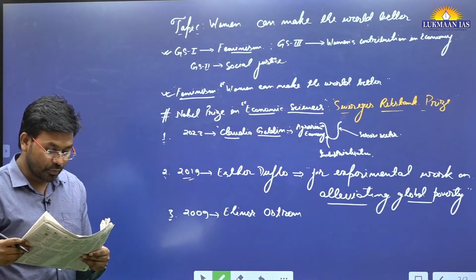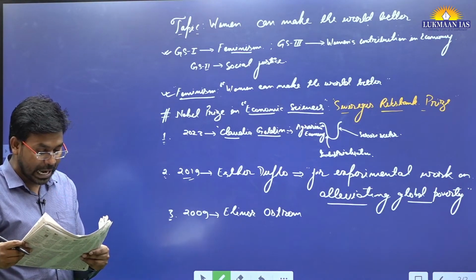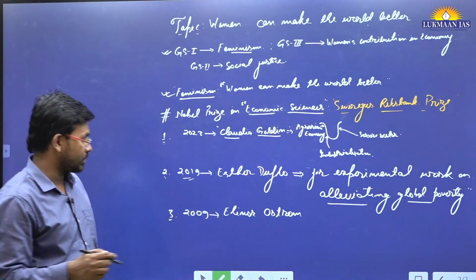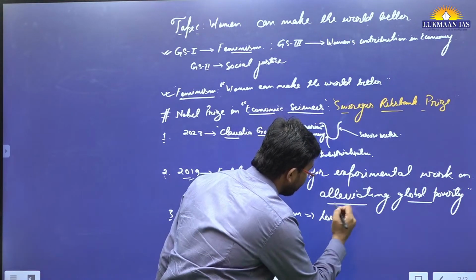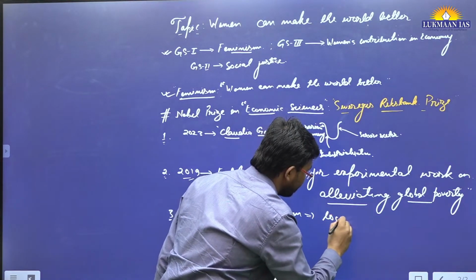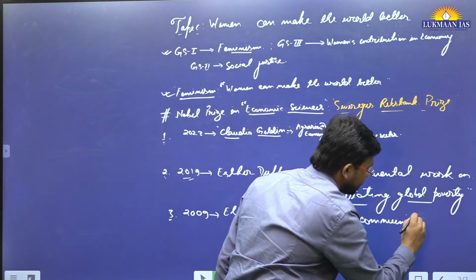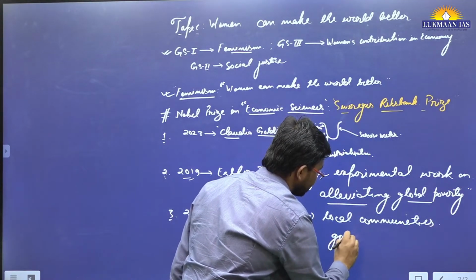She is also a woman, and she won for explaining how local communities, most of them in developing countries, govern themselves. Simple. How local communities, especially in developing countries, govern themselves.